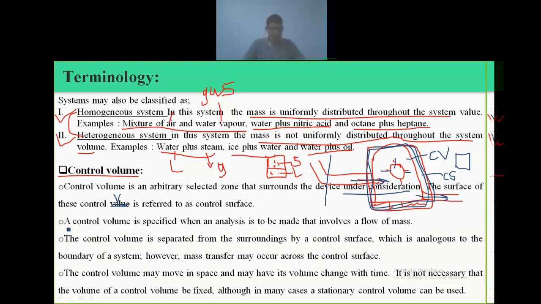The next point is that a control volume is specified when an analysis is to be made that involves a flow of mass. Any system which involves the flow of mass is called a control volume.